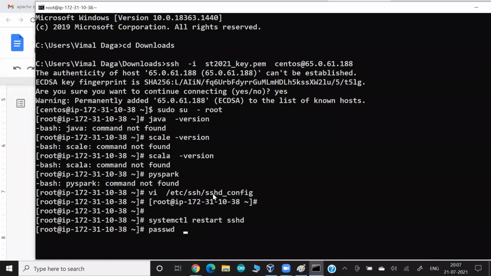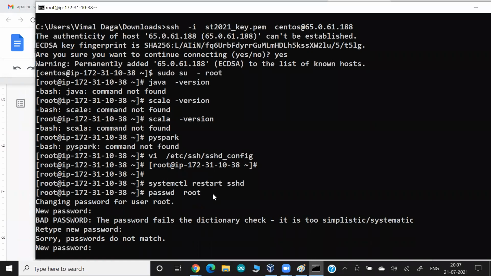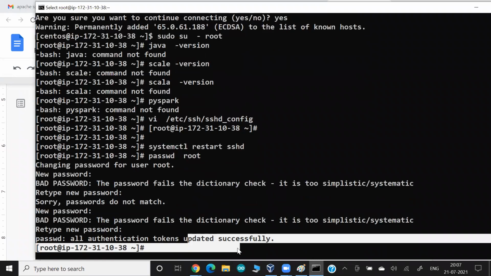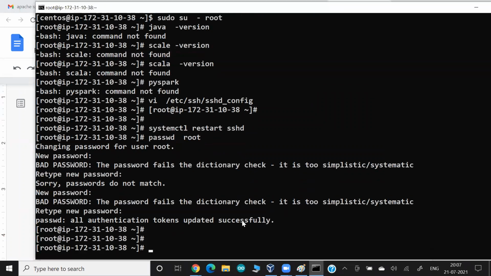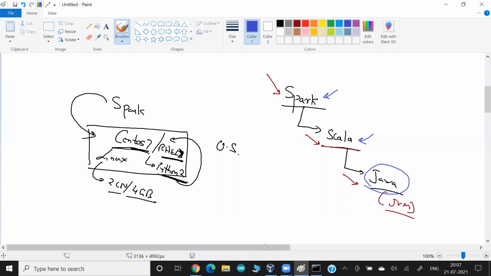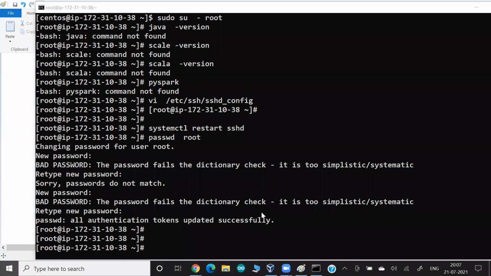Even though I don't know my own password, I'm setting up my root password to something. So now in the AWS account, you can log in with the root account. And why am I doing this? Because I want to log in with WinSCP so I can transfer some software. Or maybe I can use PuTTY also to log in from anywhere in the world.